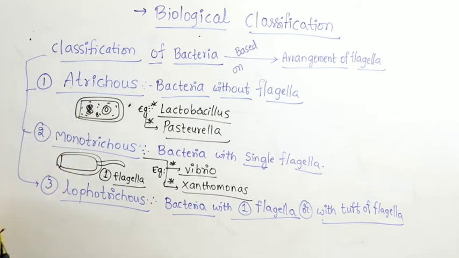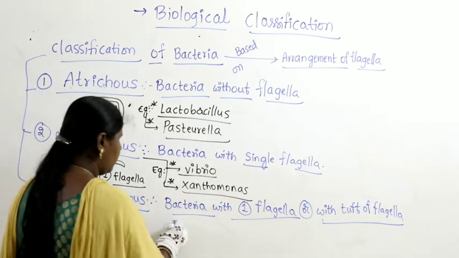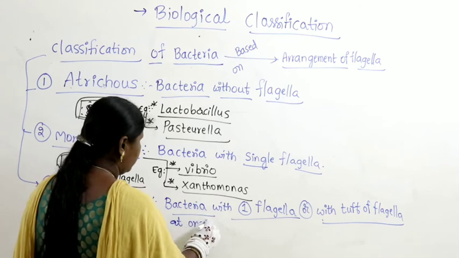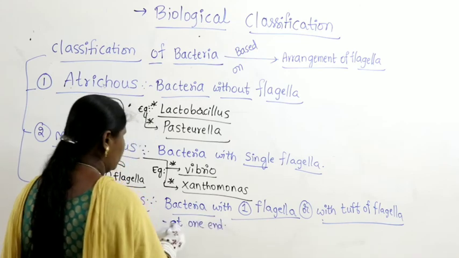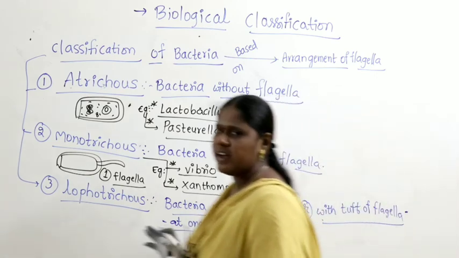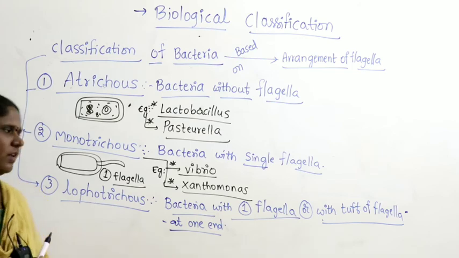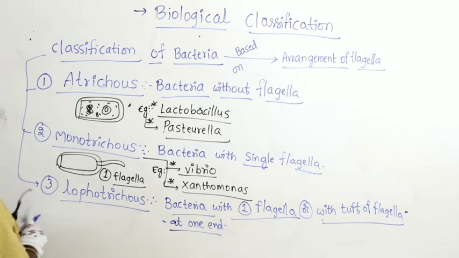So we can take Lopho meaning either bacteria with one flagella or with a tuft of flagella at one corner, or at one end of the cell. Means at one corner either you can see a single flagella or a tuft or bunch of flagella.